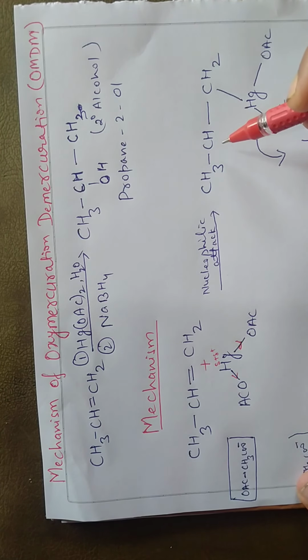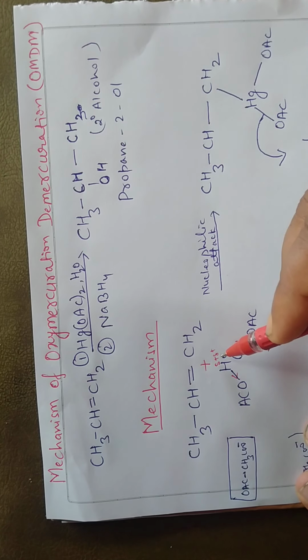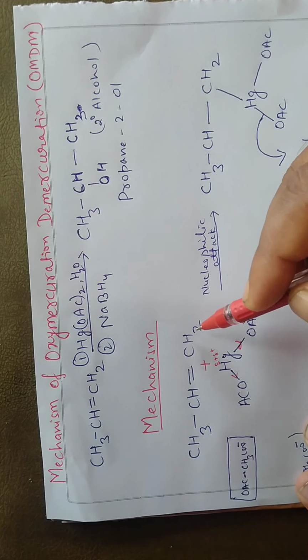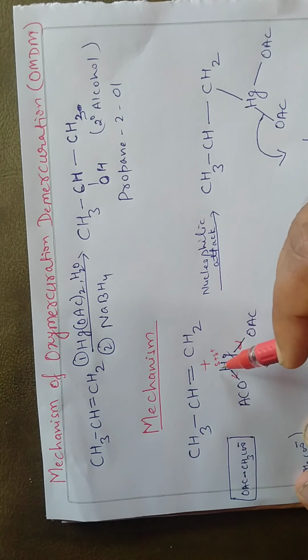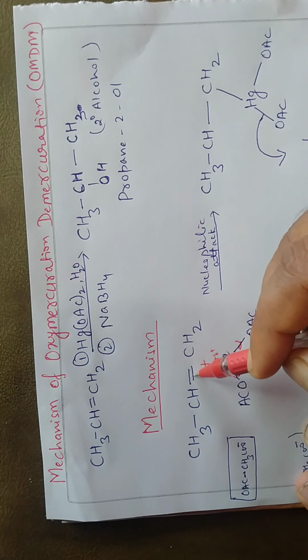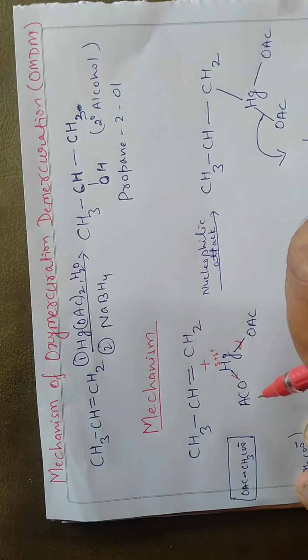As a result, what will happen? This Hg will attach with this carbon atom. The question arises, this carbon can also attach because it has the shared electron.